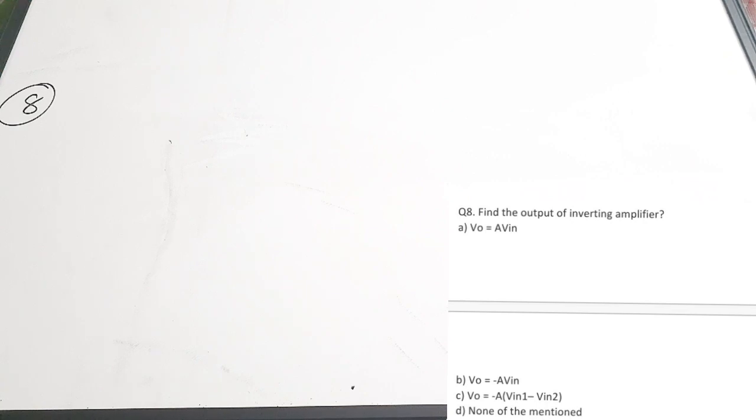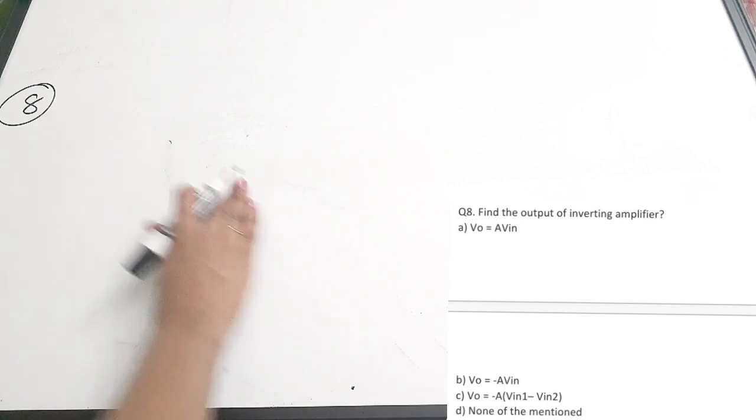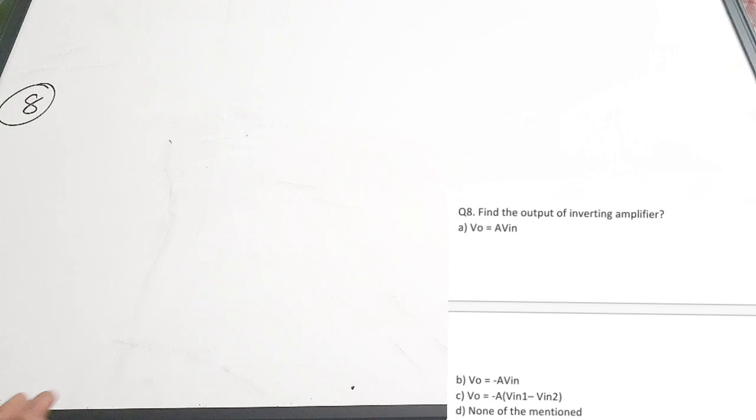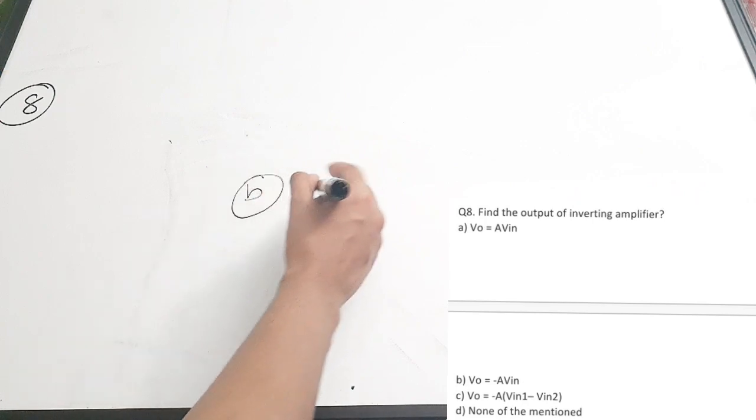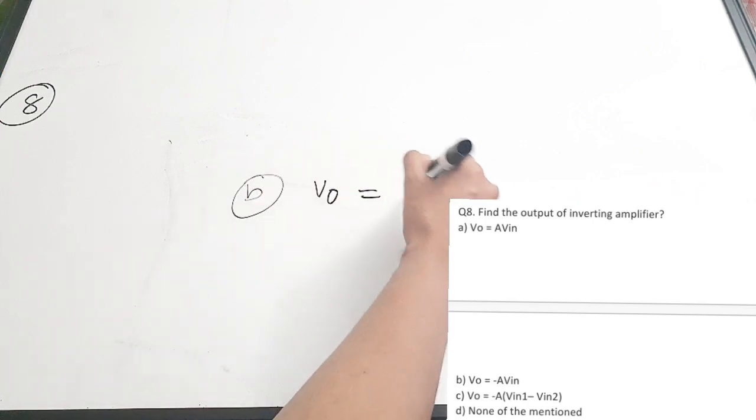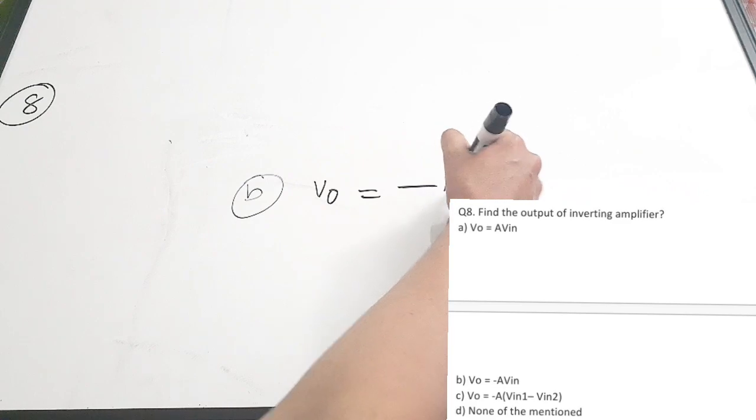So option A, V out equal to A V in, cannot be the right answer because they are both in phase. Option B is the correct answer, where V out equal to minus A V in.